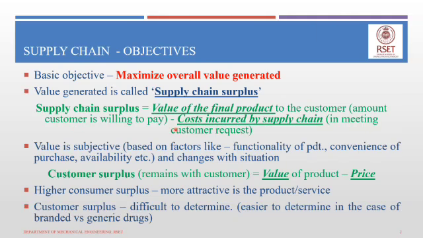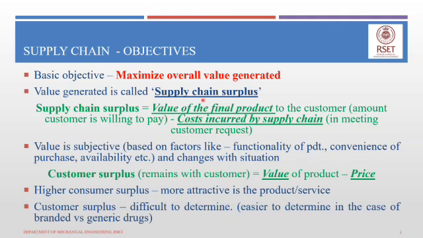When you subtract from that the cost incurred by all the stages or entities in the supply chain in meeting that consumer's request, the sum total of those costs, from the value of the final product, which is nothing but the amount the customer is willing to pay, we get the value called supply chain surplus.